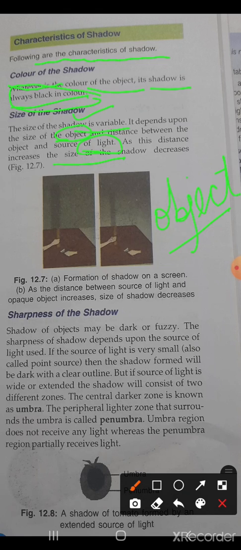So in the formation of a shadow on a screen, you can see here, as the distance between the source of light and the opaque object increases, the size of the shadow decreases, right?